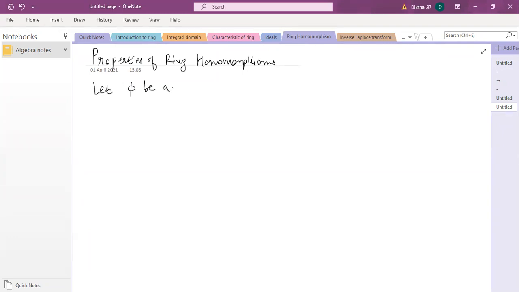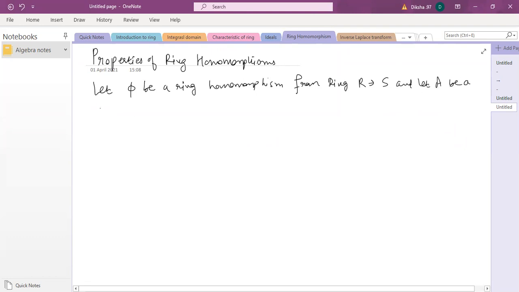So let phi be a ring homomorphism from a ring R to ring S, and let A be a subring of R and B be an ideal of S. So R का आपको एक सबरिंग दिया है और B उसका एक आइडियल है, तो कुछ प्रॉपर्टीज आएंगे जिनमें A और B यूज होंगे. So we'll see how they are going to be used.